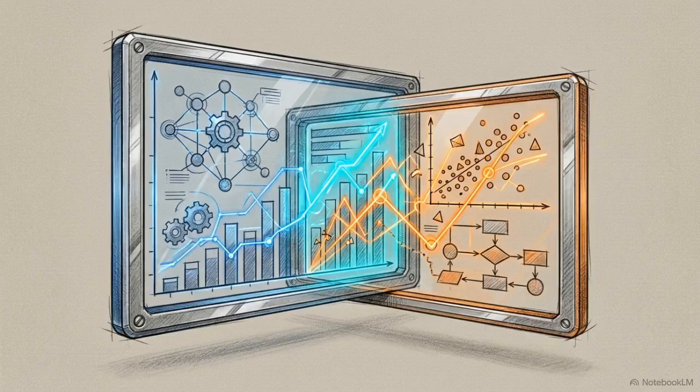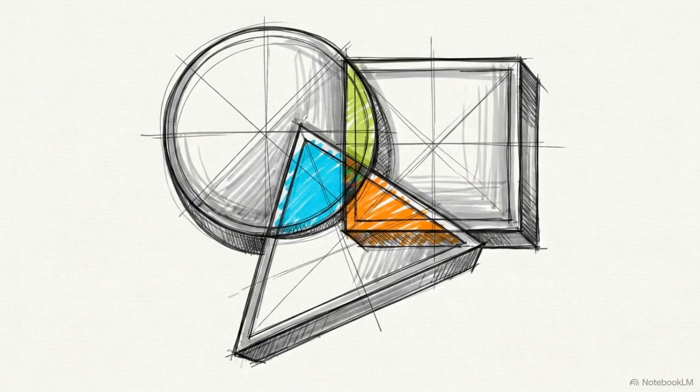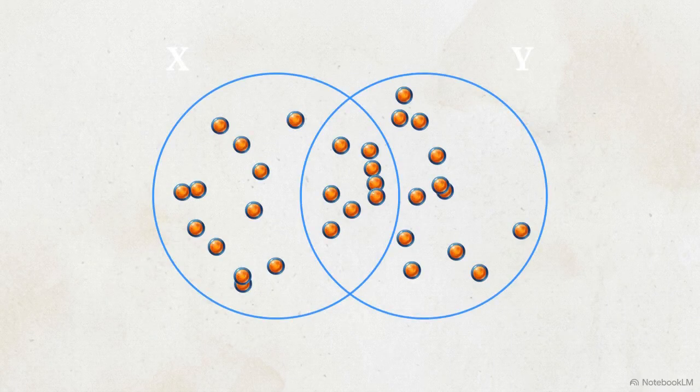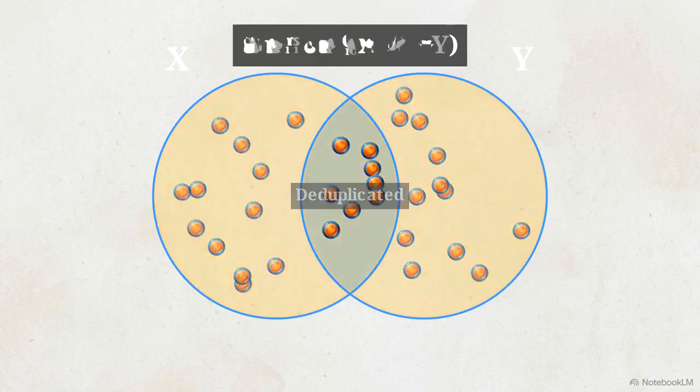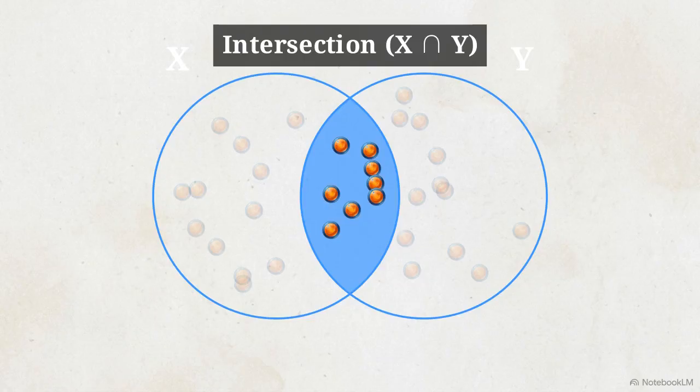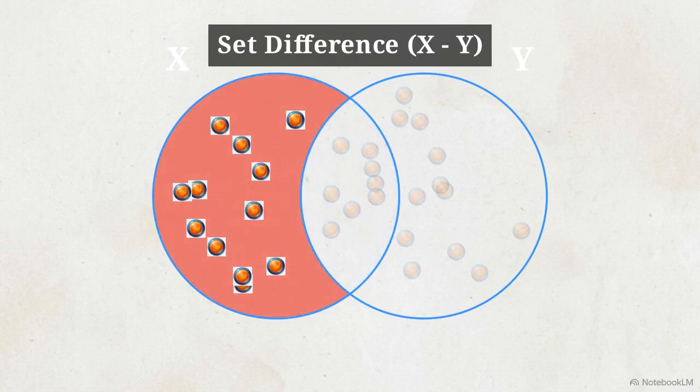Once we construct these sets, we need a way to combine and query them. We use operations like union, intersection, and difference to map propositional logic directly onto geometric space. A union combines sets X and Y. The entire footprint illuminates, but center elements are deduplicated and counted once. This center slice is the intersection, containing data surviving both conditions. Isolating X and excluding Y yields the set difference, illuminating only the left crescent.